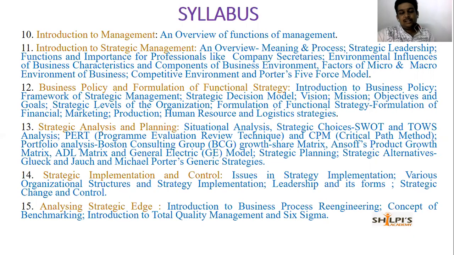In unit number 14, we'll have strategic implementation and control, implementing the strategies and controlling it. And finally, you'll have this analyzing aspect, which will have BPR, business process reengineering, benchmarking, total quality management, Six Sigma. Easiest concept. Six Sigma is a unique concept. Benchmarking is like setting a standard and matching it, and how the total quality management, all those aspects will be done in chapter number 15.